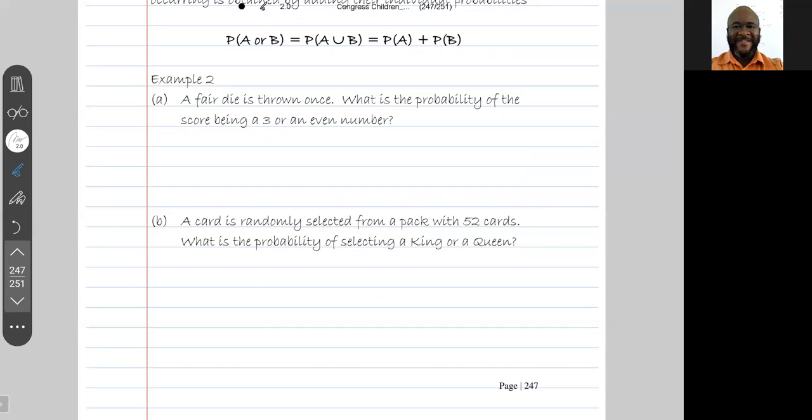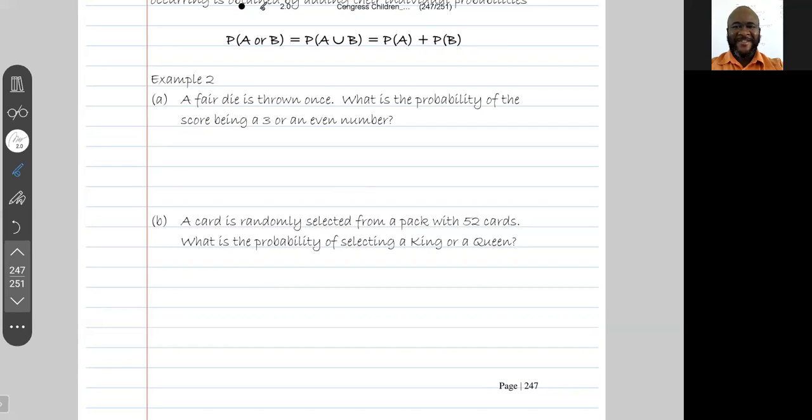So you can either get a 3 or an even number, but you can't get both of them at the same time. So getting a 3 or getting an even number, those two events are mutually exclusive events.